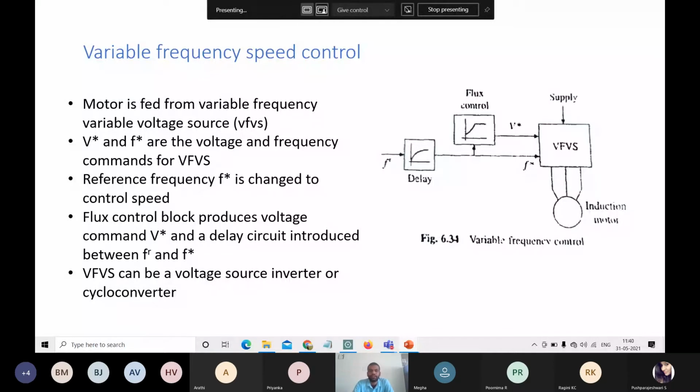And a variable frequency voltage source drive will be there. So this block consists of a variable frequency voltage source drive and the induction motor. Normally the induction motor is connected with the VFVS drive.